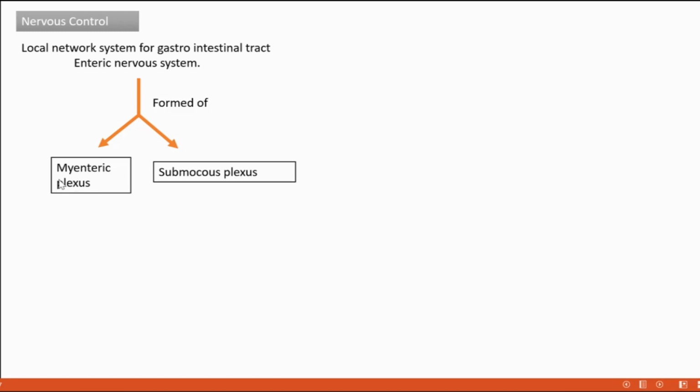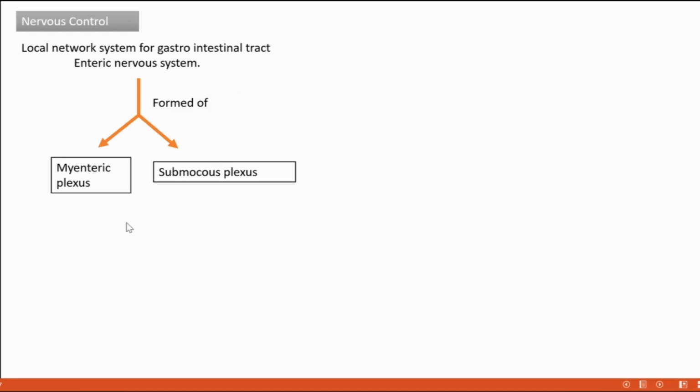What is meant by plexus? Plexus is simply a network. Myenteric plexus means a network of neurons. Submucous plexus is another group of nerves that forms a network. So two types of networks together form the enteric nervous system to control gastrointestinal tract regulation.